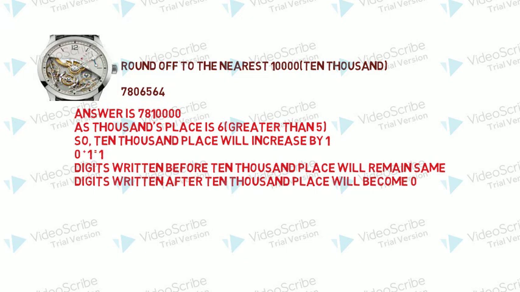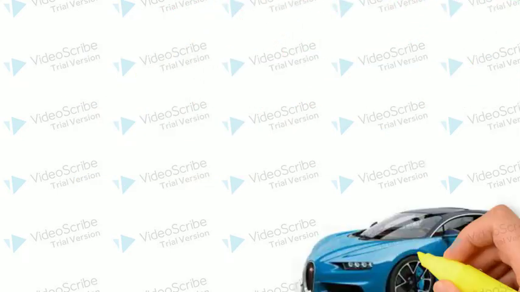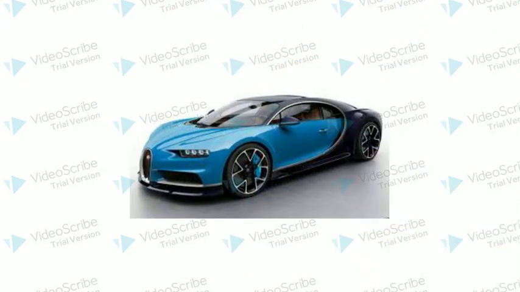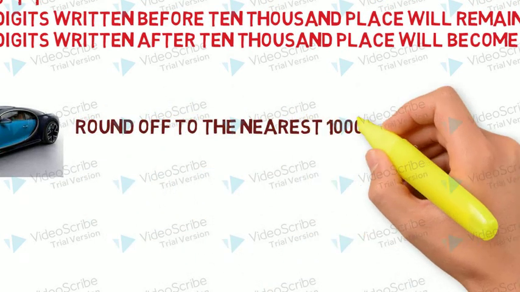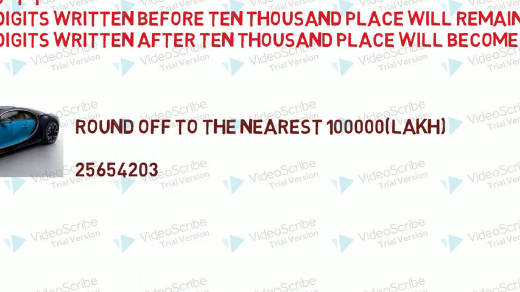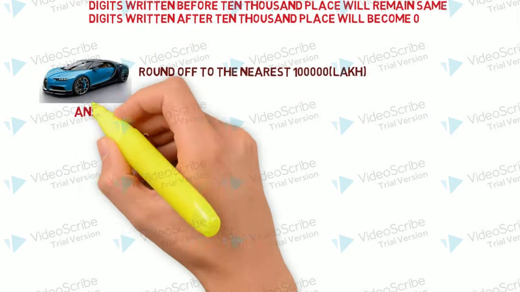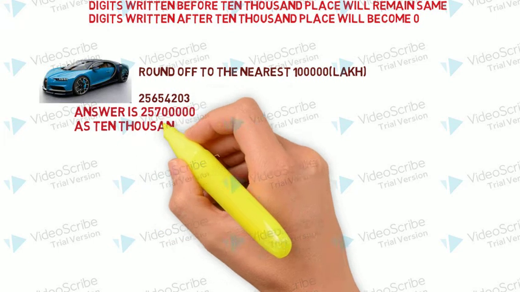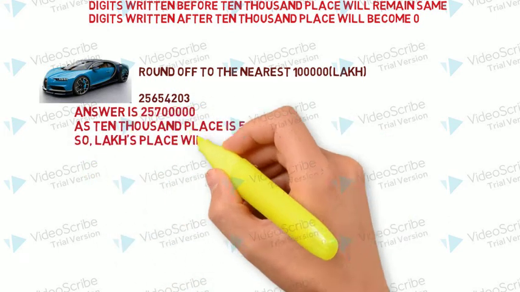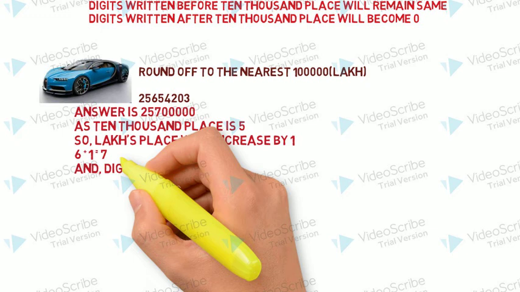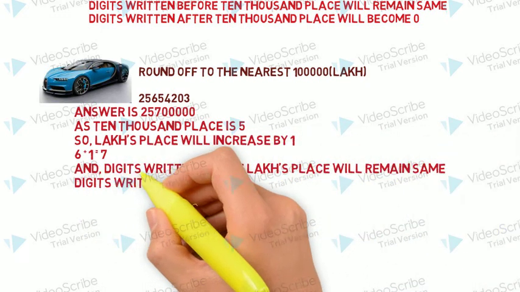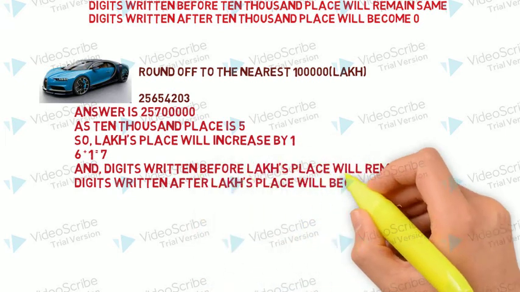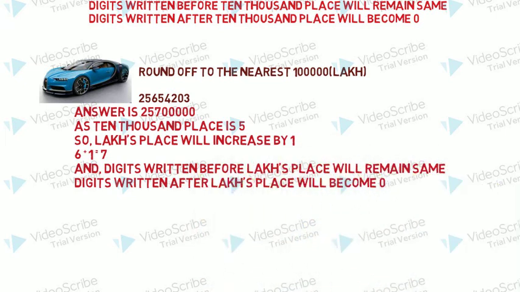Now let's talk about the third answer. That was the car. In this case, we have to round off to the nearest lakh, and this was the cost given. Let's see its answer now. The answer is 2.57 lakh because the 10,000 place is 5. So the lakhs place will increase by 1. 6 plus 1 is 7. Digits written before the lakhs place will remain the same, and after that they will become 0. That's why the answer is 2.57 lakh.